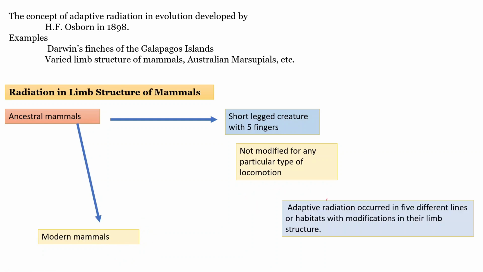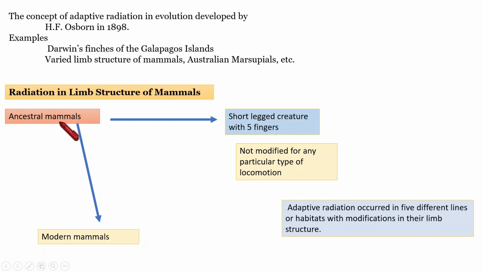Adaptive radiation happened, and as a result, five different lines of evolution happened according to the requirement of habitats. Where did that modification happen? In the limb structure of mammals.